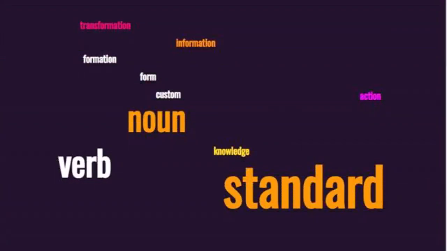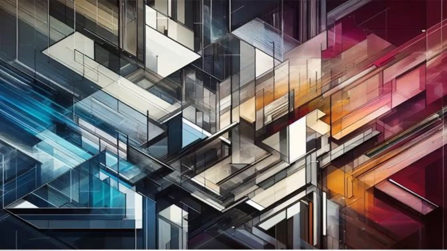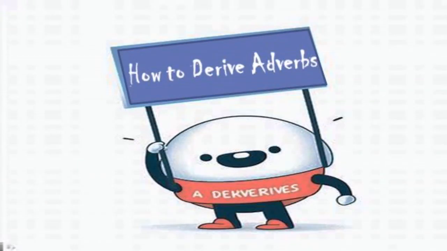The stem form has many different meanings, but it is generally associated with the idea of shape, structure, or appearance. From this stem, we can derive a variety of adverbs that describe different aspects of form. We'll provide clear definitions for each of these adverbs and offer practical examples to demonstrate their usage.